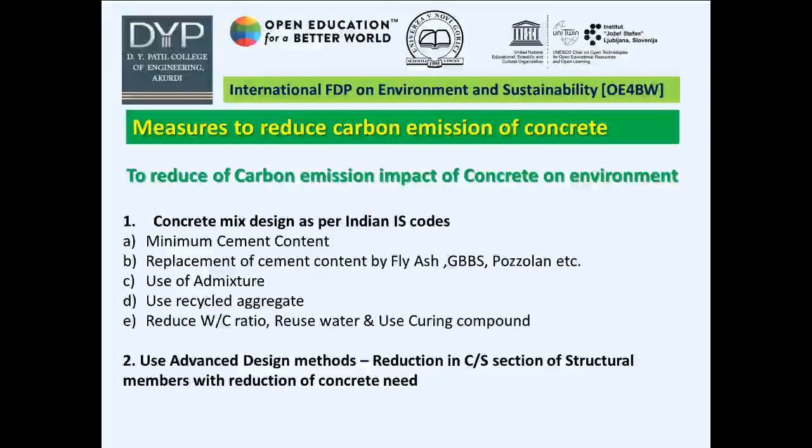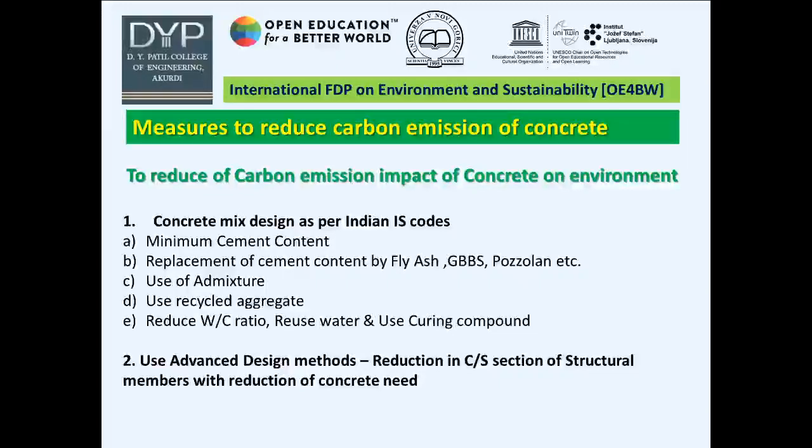Let us learn what the measures to reduce CO2 emission of concrete are. To reduce the carbon emission impact of concrete on the environment, these are the different ways to follow to minimize this effect. The first one, proper or suitable concrete mix design as per the IS code.